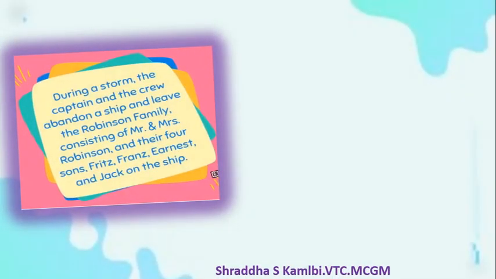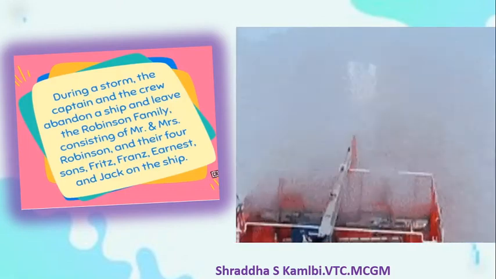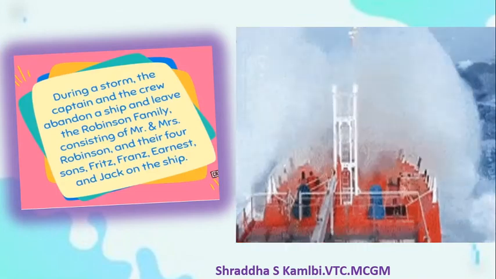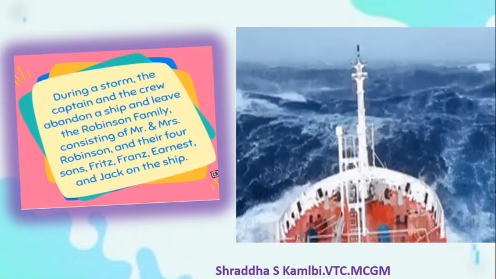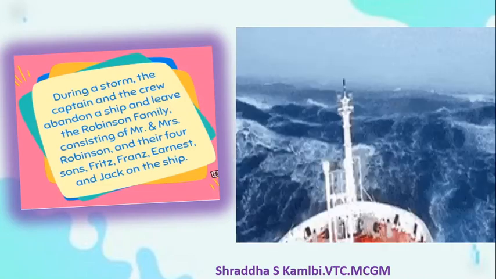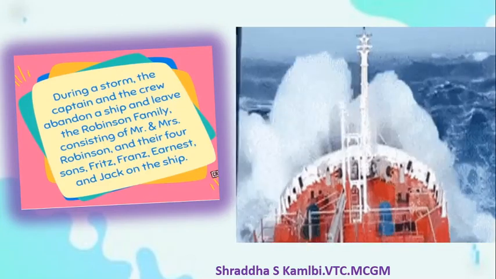So during a storm, the captain and the crew abandon the ship and they leave the Robinson family, consisting of Mr. and Mrs. Robinson and their 4 sons, Fritz, Franz, Ernest and Jack, on the ship. Now I told you in the beginning of the story that Mr. and Mrs. Robinson, along with their children, set out on a voyage, and a big storm breaks out and the ship gets abandoned. The captain and the crew of the ship leave the ship. Abandoning the ship means they actually run away from the ship.